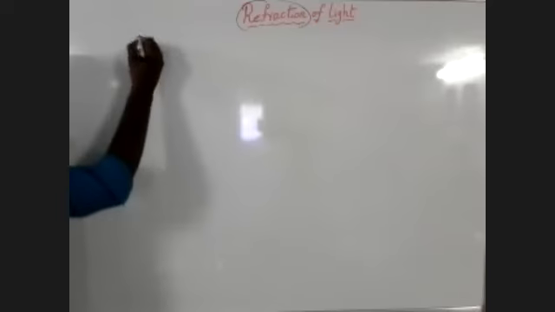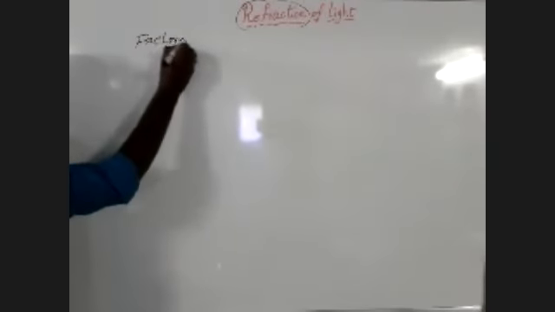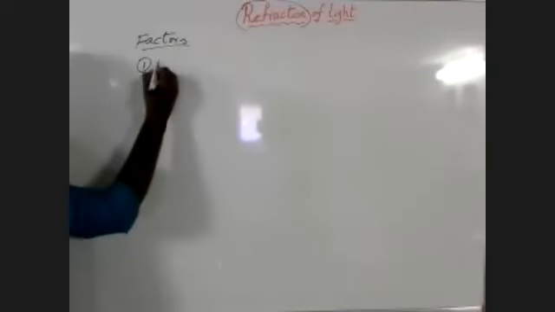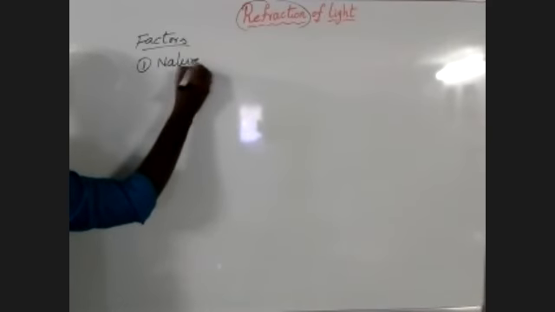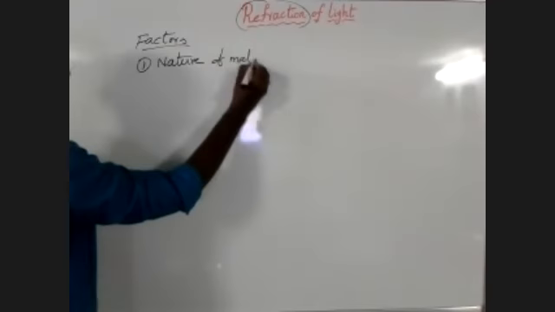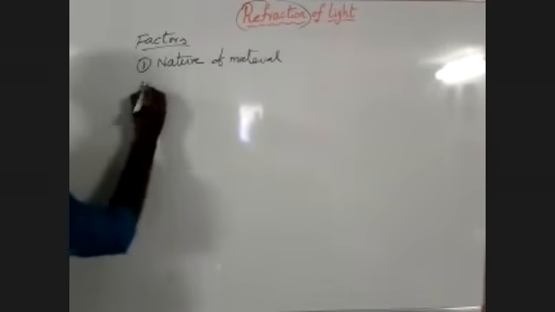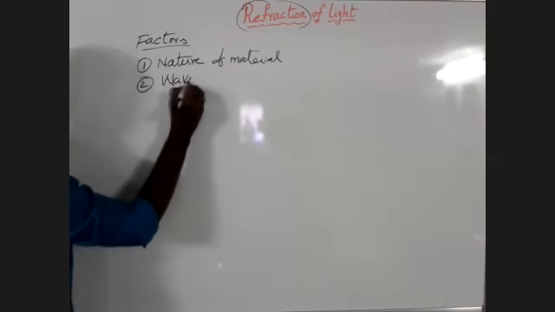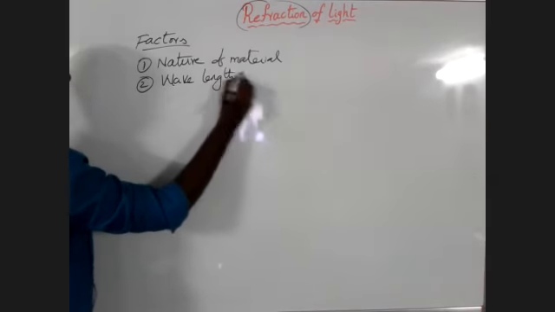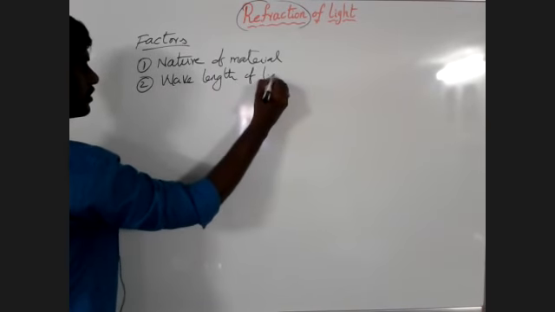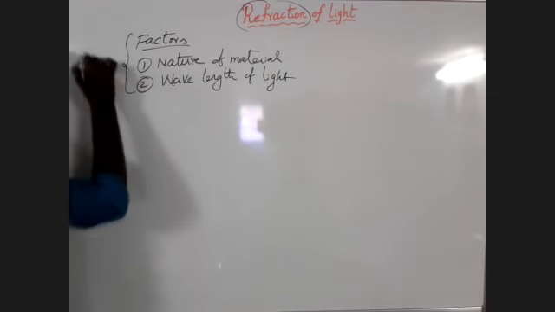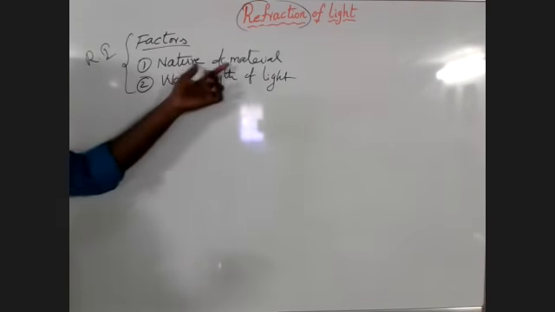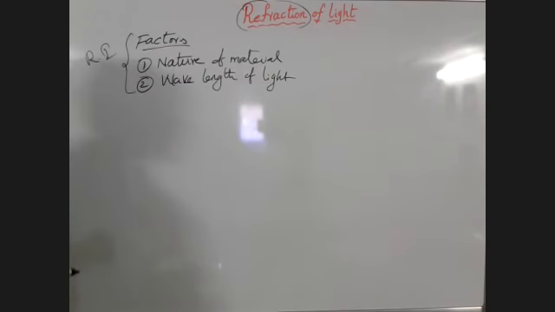Now let us see what are the factors responsible for the refractive index. There are two factors responsible. The first one is the nature of the material, and the second one is the wavelength of light. These are the factors responsible for the refractive index. The first one is the nature of the material, and the second one is the wavelength of a light.